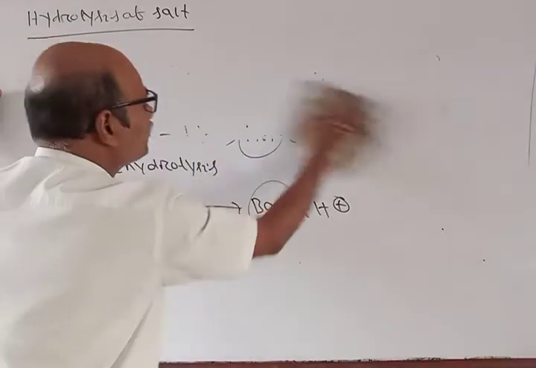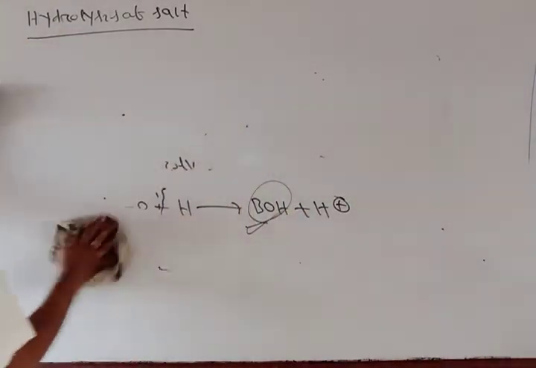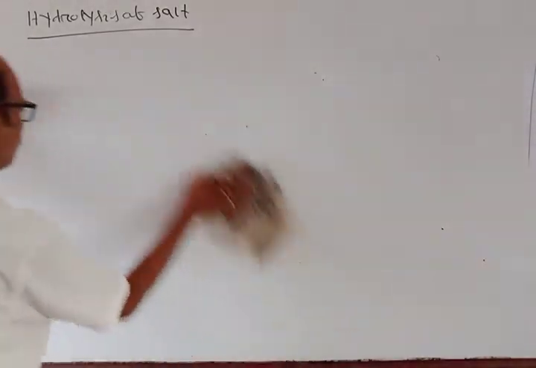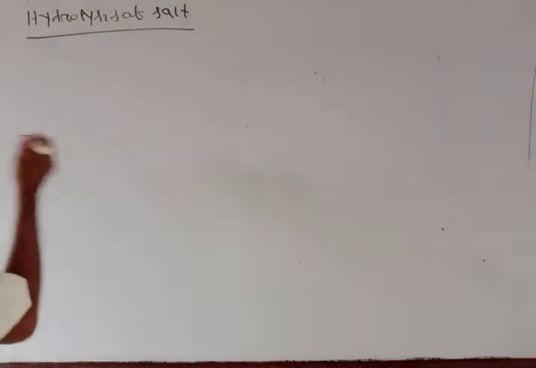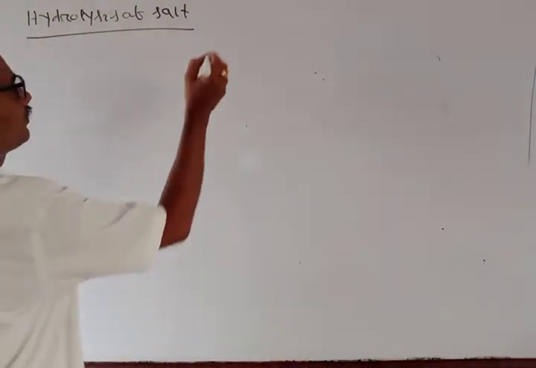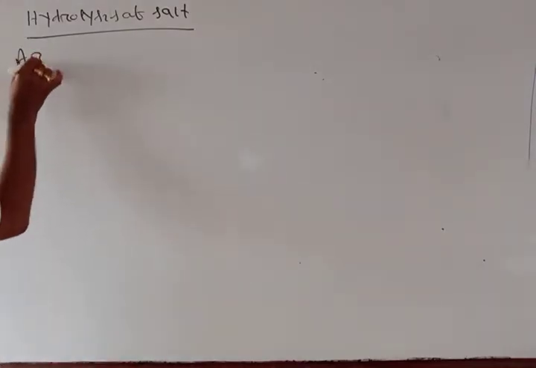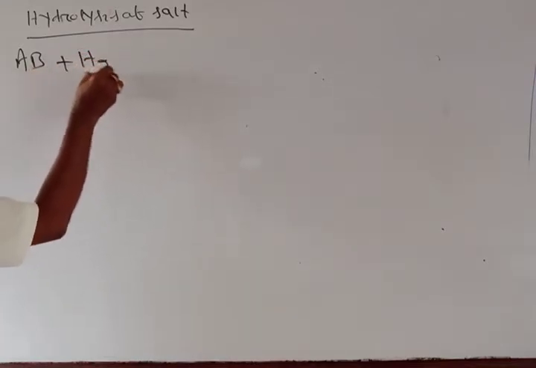So let us take a salt and let us hydrolyze the salt. Suppose AB is the salt, and AB reacts with water H2O.